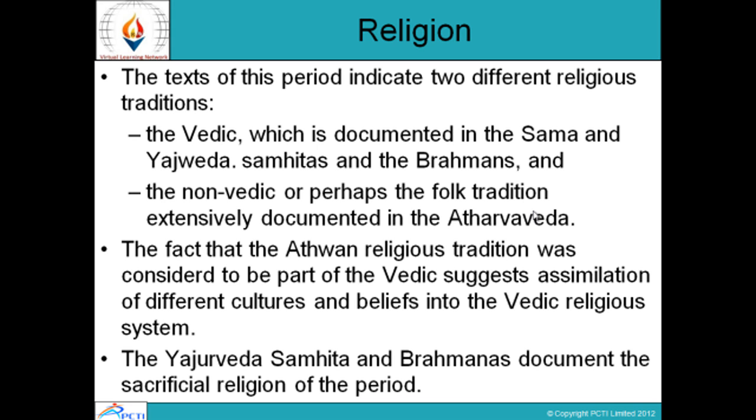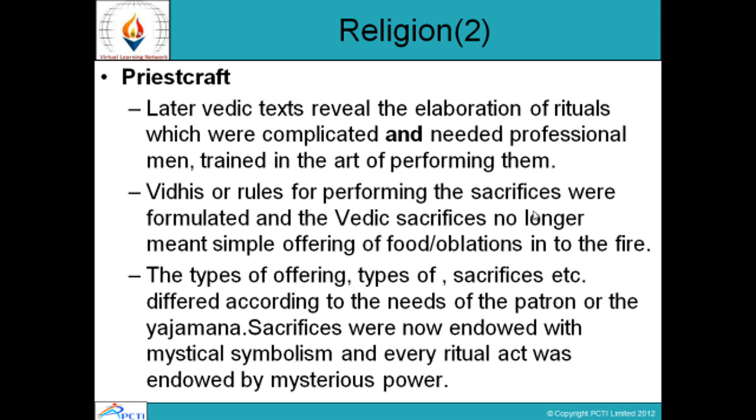Religion. The texts of this period indicate two different religious traditions: the Vedic, which is documented in the Sama and Yajur Veda Samhitas and the Brahmanas, and the non-Vedic or perhaps folk tradition, extensively documented in the Atharva Veda. The fact that the Atharvan religious tradition was considered to be part of the Vedic suggests assimilation of different cultures and beliefs into the Vedic religious system. The Yajurveda Samhita and Brahmanas document the sacrificial religion of the period.